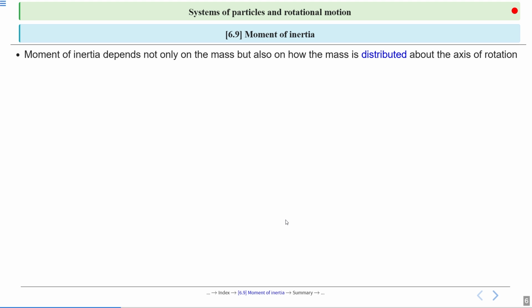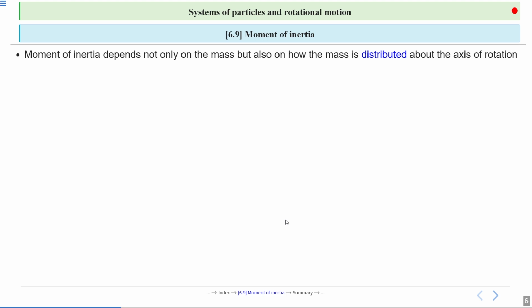Here it also depends on their distribution. More mass, greater resistance to rotation, or we can say more moment of inertia. For example, a heavy disk is harder to spin than a lighter one of the same size.